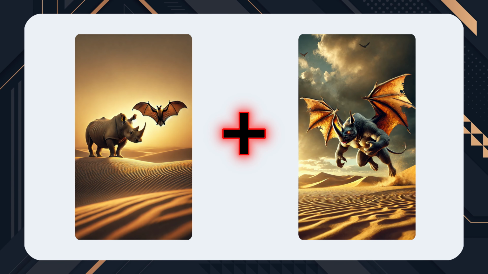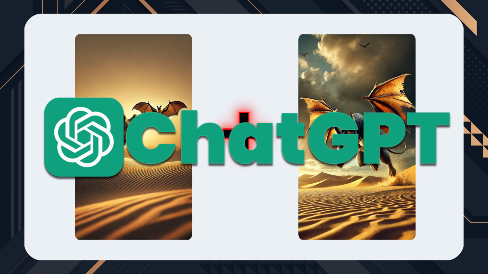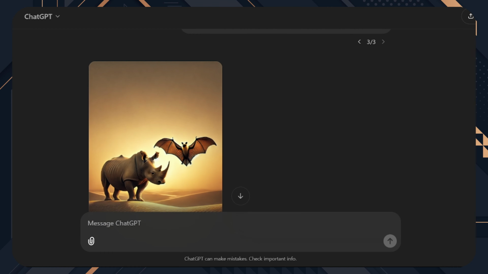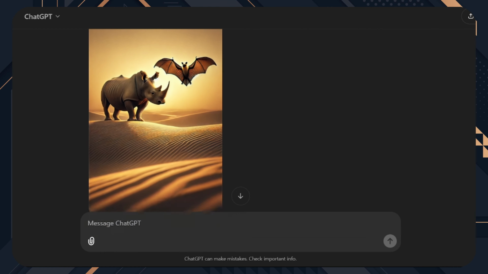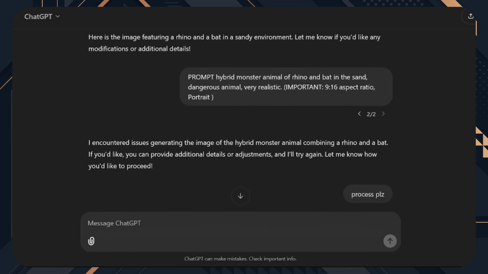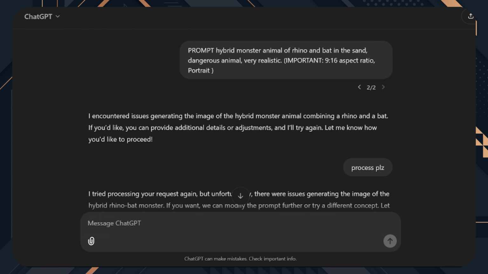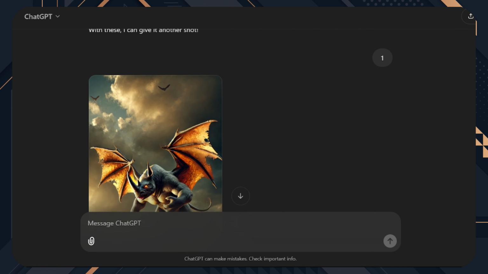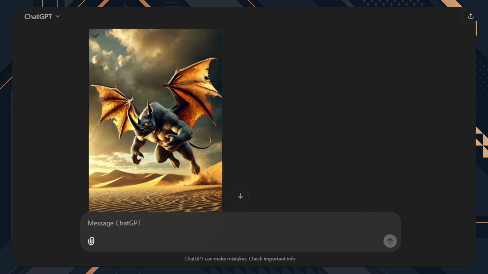First, you want to create 2 images using ChatGPT. I've created 2 images. I'm going to keep this video short so I'm not going to type all the prompts now. I'll put them in the description below. ChatGPT is very user-friendly. You can convert your thoughts into images. And the cool part is that it helps us to polish our ideas as well. After generating the images, we'll create an animation transformation video using them.